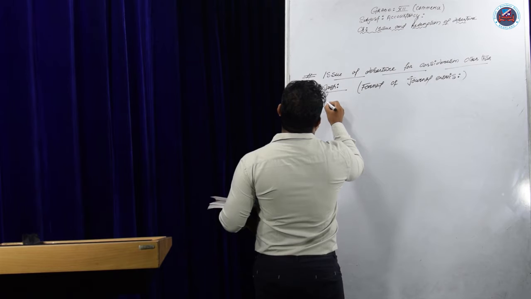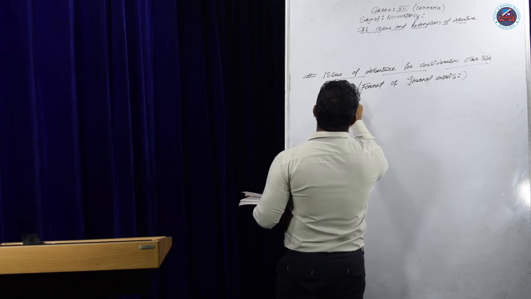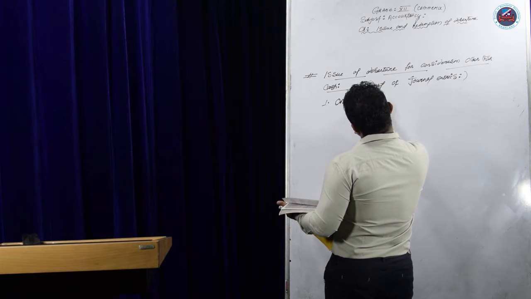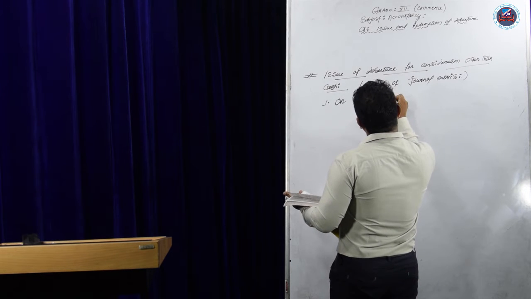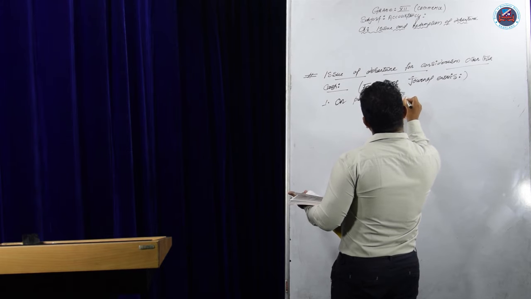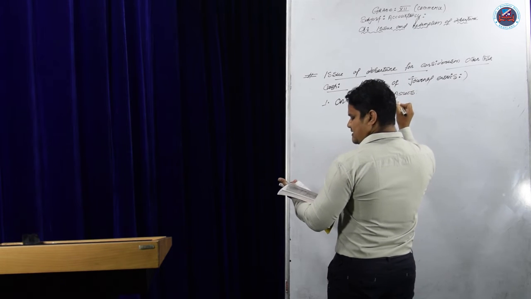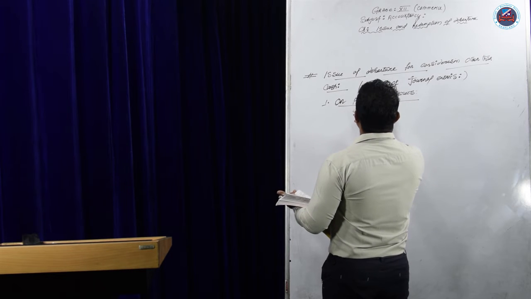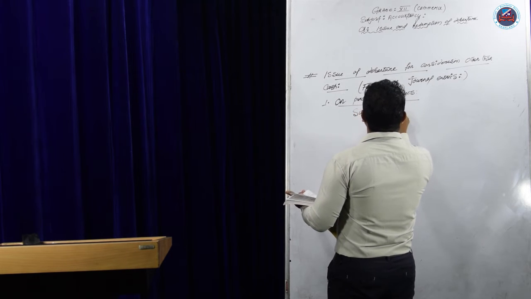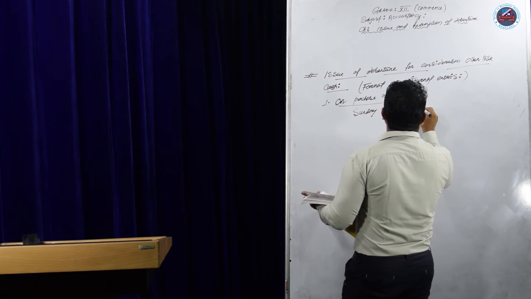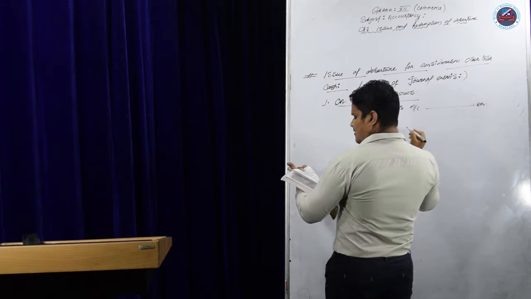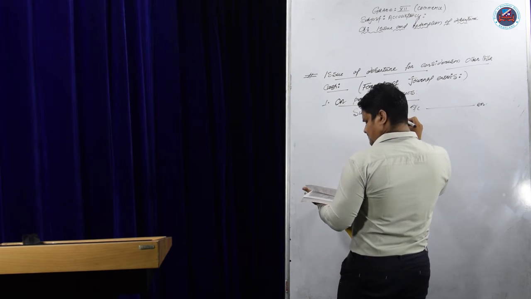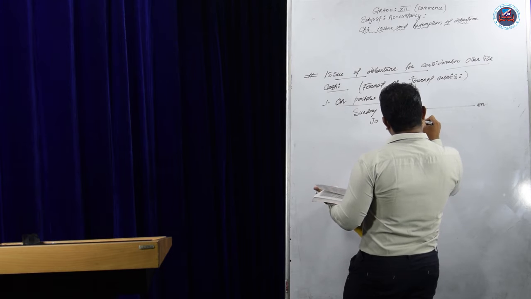How will we do the format? Number one, the journal entry on purchase. While purchasing the assets, what will be the entry? While purchase of assets, the entry will be: Sundry assets account debit, to vendor's account.